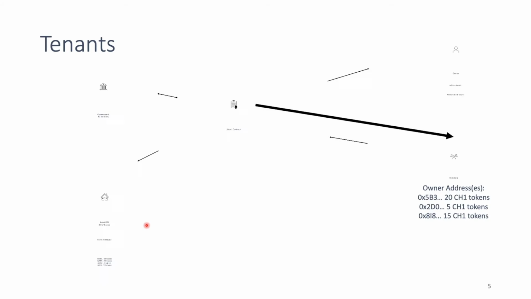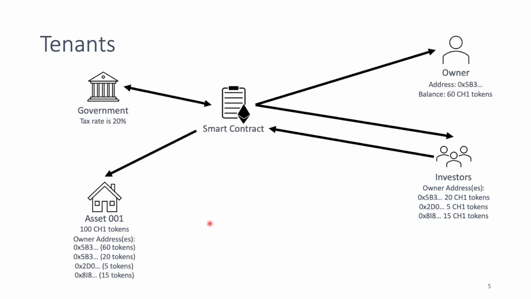So now let's say that we have a tenant who wants to rent our apartment, our house, and we have multiple owners, so shareholders and the owner. In this example, it's the same: we have the owner with this address and the balance of 60 tokens, while the investors have 25 and 15. And the government tax rate is 20%.